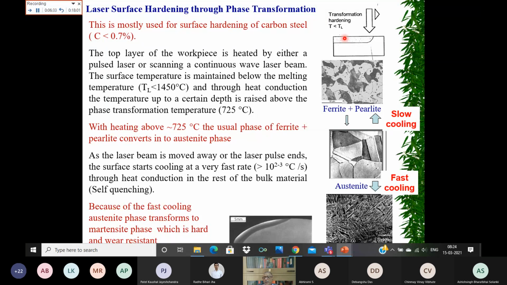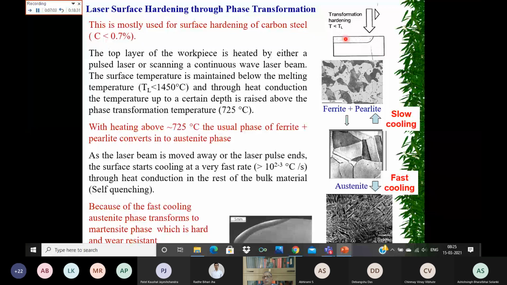As you know, when the material is very hard, when it forms the martensite phase, it also tends to become brittle. You don't want the entire workpiece to be brittle, because it can undergo brittle fracture. So you need the bulk of the material to remain in ductile condition.